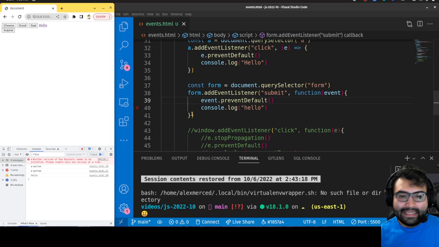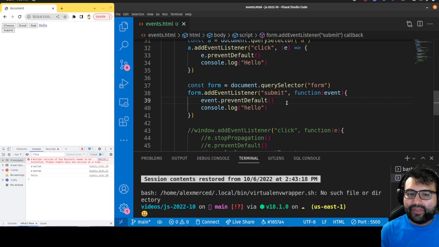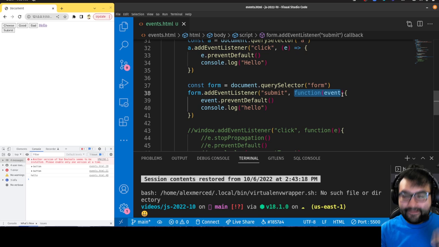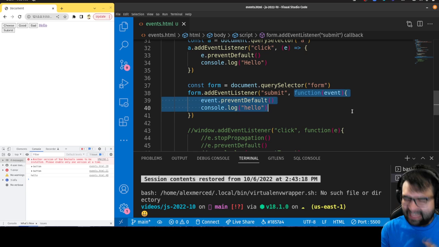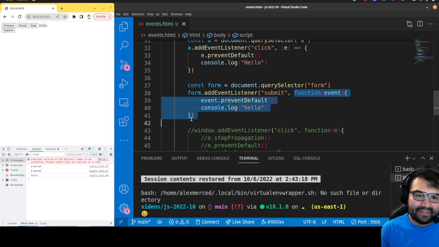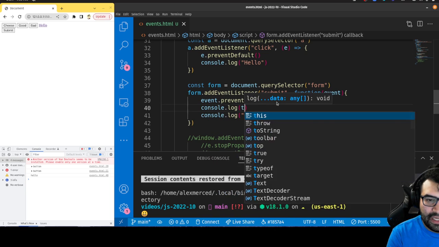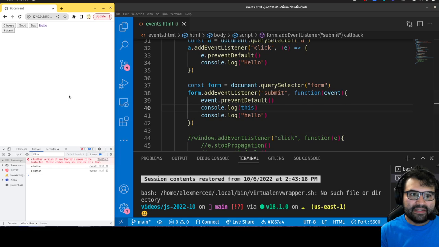Okay, pretty neat. Now the other thing I want to point out is that technically, if I'm using the function keyword, so you saw that I could use an arrow function or the function keyword, if I use the function keyword, not an arrow function, because the this keyword doesn't really work in arrow functions, at least that's the easiest way to think about it. It's a little bit more complicated than that, but if I console.log this, let's see what this is.